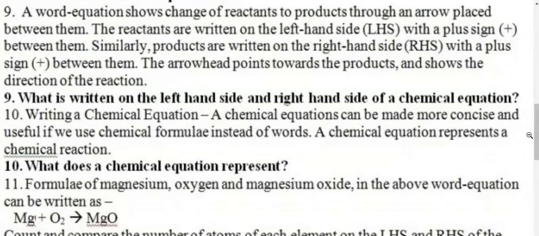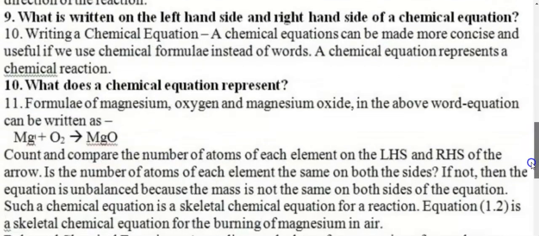A word equation shows change of reactants to products through an arrow placed between them. The reactants are written on the left hand side, we call it LHS further, and with a plus sign between them. Similarly, products are written on the right side with a plus sign between them. Well, in this equation, student, there is only one product, but if there are two or more products, we can always put plus sign. The arrowhead points towards the products and shows the direction of the reaction. What is written on the left hand side and right hand side of a chemical equation? Well, very simple question, I believe. Then we move to question number 10.